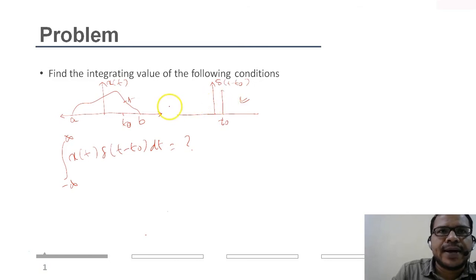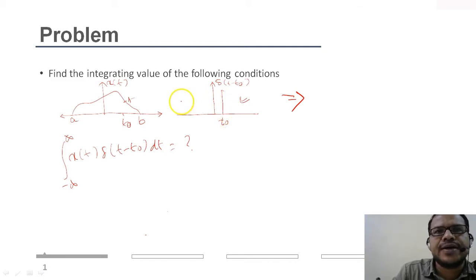Before getting into the integral, let's say I take the multiplication of the two. Here x of t exists at all instances of time from a to b, but delta of t minus t naught exists only at the instance t equal to t naught.